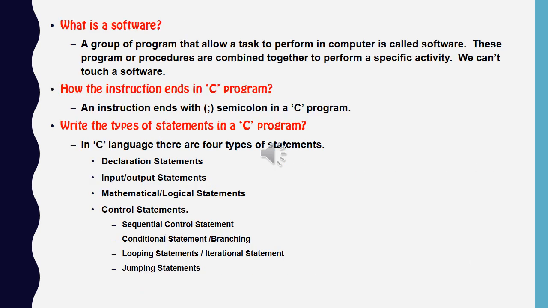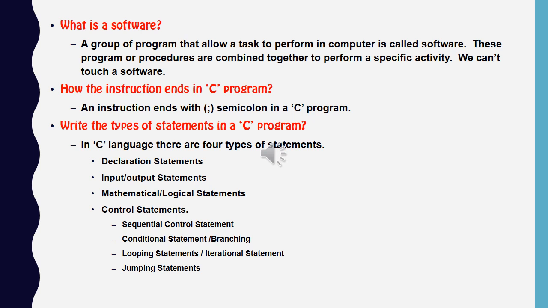What is software? A group of programs that allow a task to be performed on a computer is called software. These programs or procedures are combined together to perform a specific activity. We cannot touch software. The software that we use on our computer is basically of two types. First is system software and the second is application software.